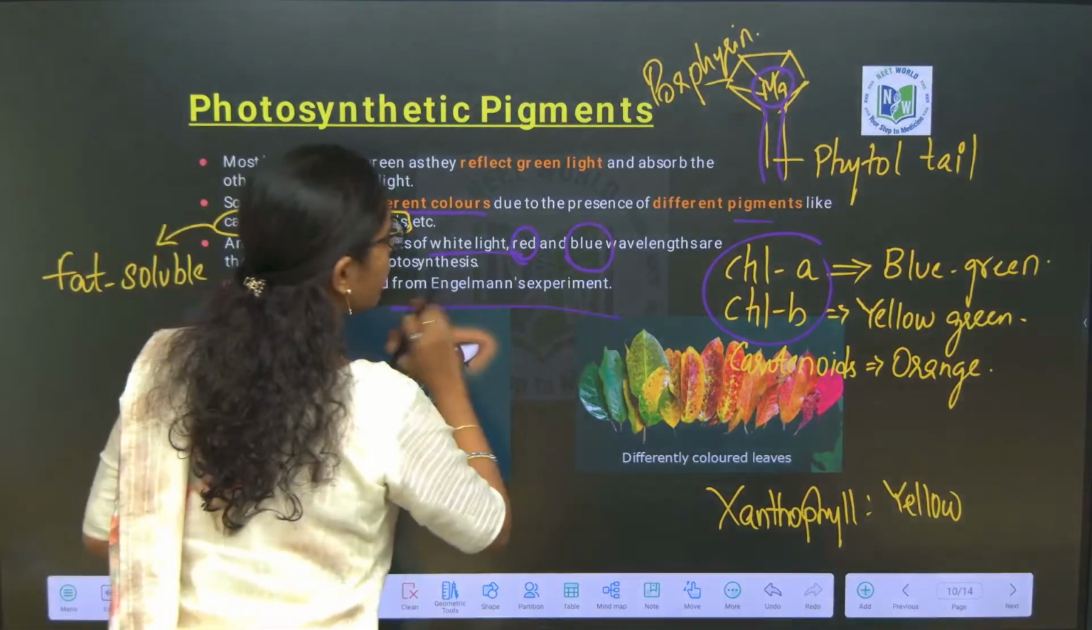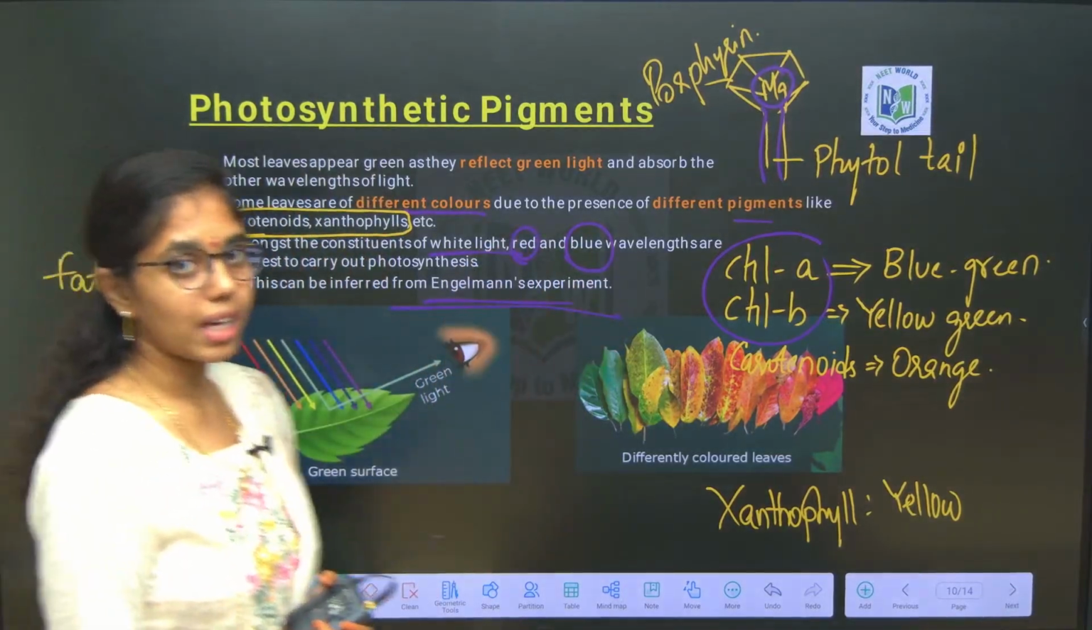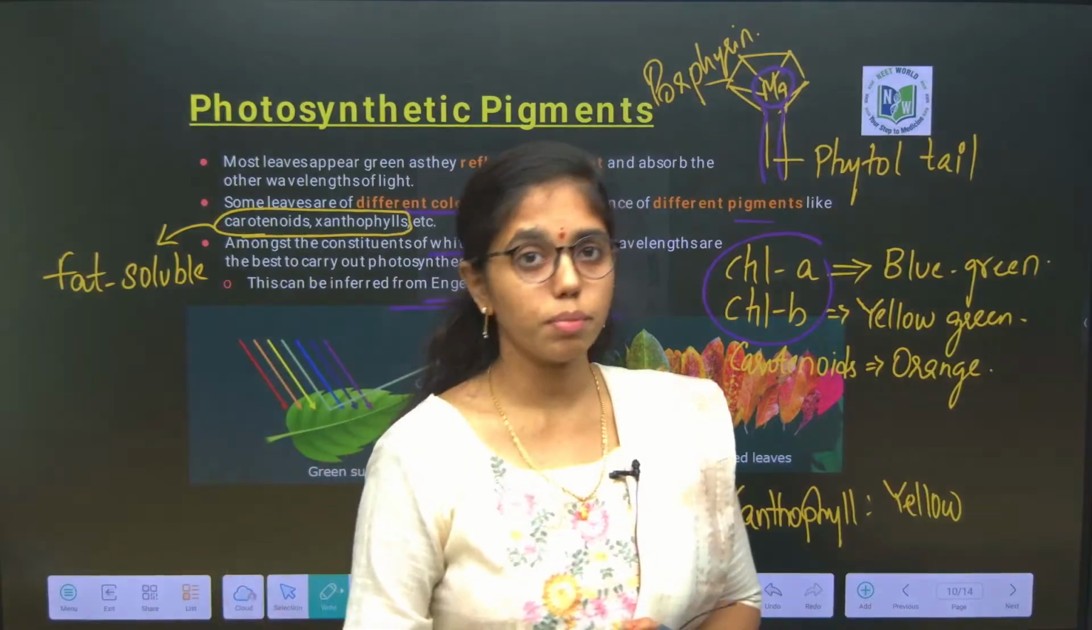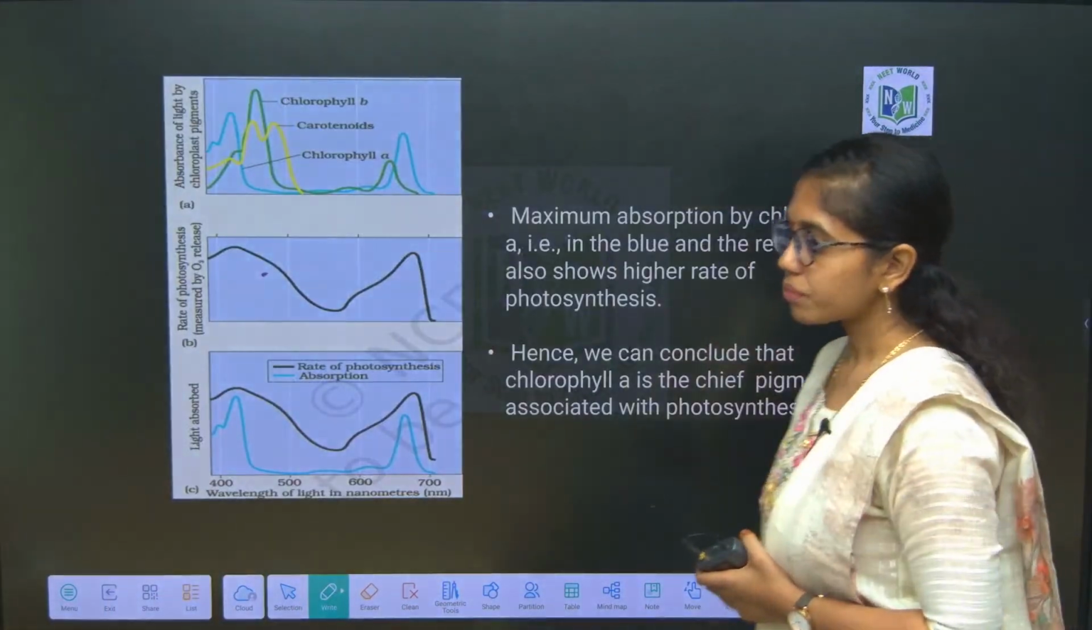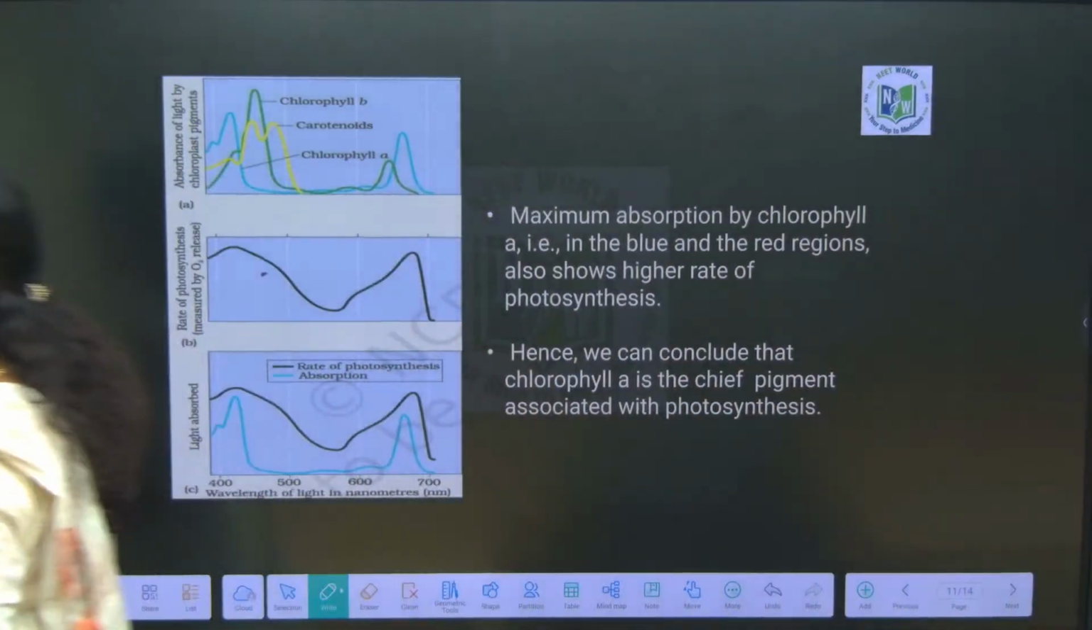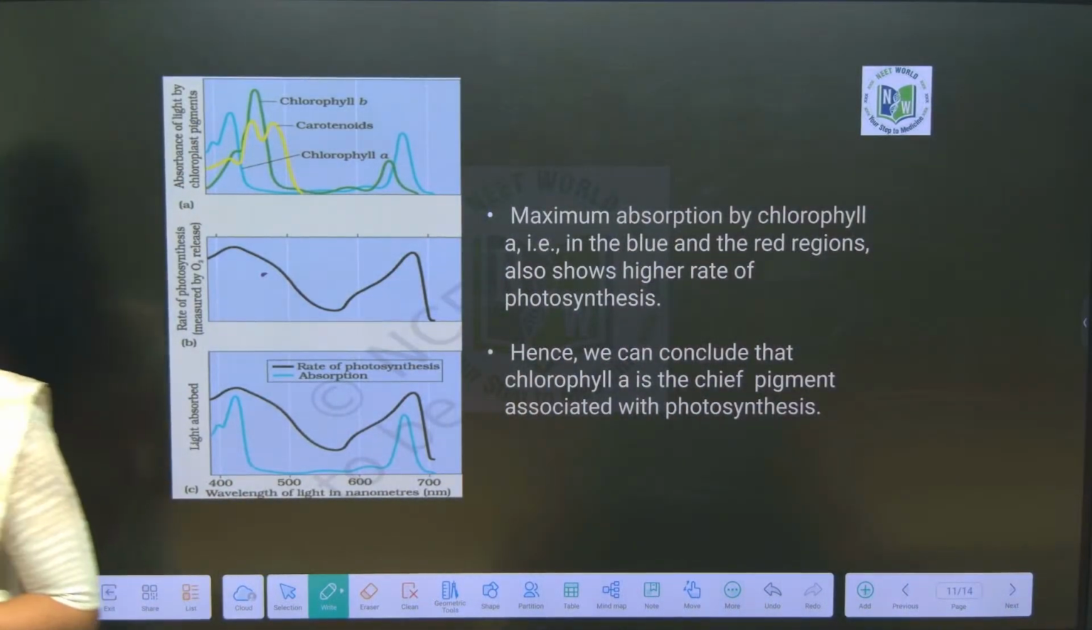This is inferred by what experiment? T.W. Engelmann's experiment, and the model organism used is what? Filamentous green algae, that is Cladophora. Now, let us look into the action spectra and absorption spectra.